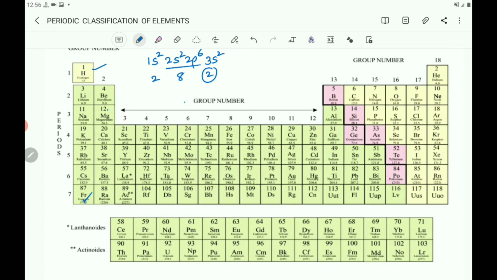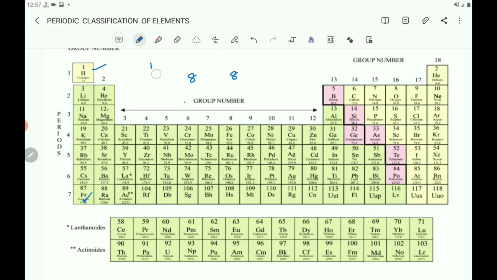And if you consider calcium, what is the atomic number of calcium? The atomic number of calcium is 20. So if you write 1s2, 2s2, 2p6 and 3s2, 3p6, how much does it become? 2, second shell 8, third shell 8. So 8 plus 8, 16, 16 plus 2, 18, and again the outermost shell has 2 electrons. So the valency of calcium is also 2.